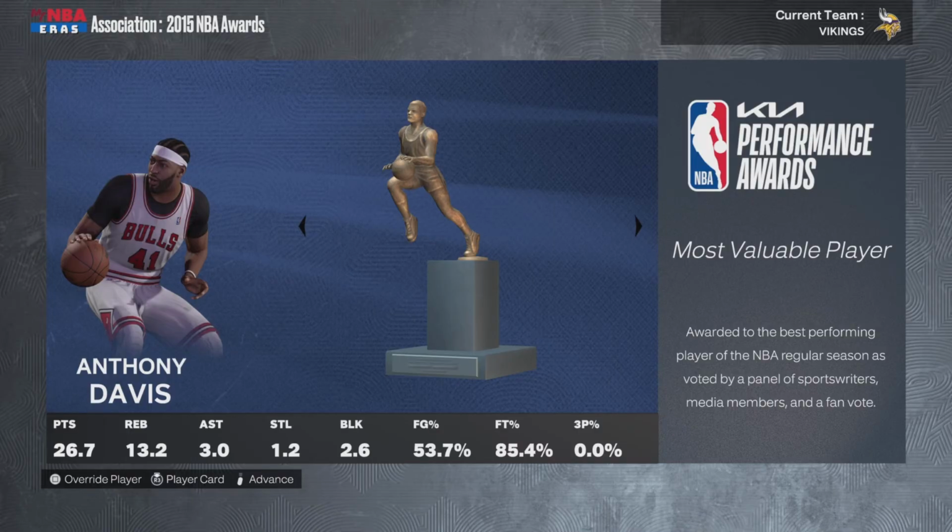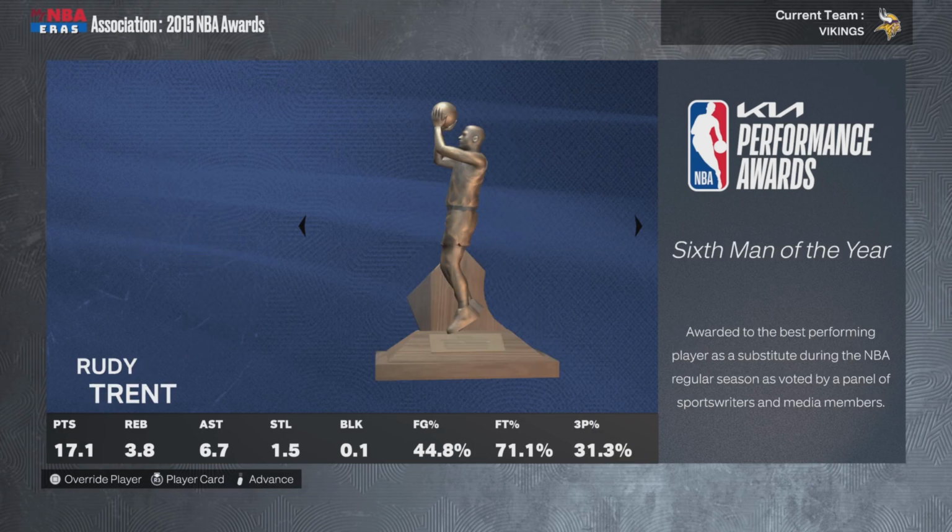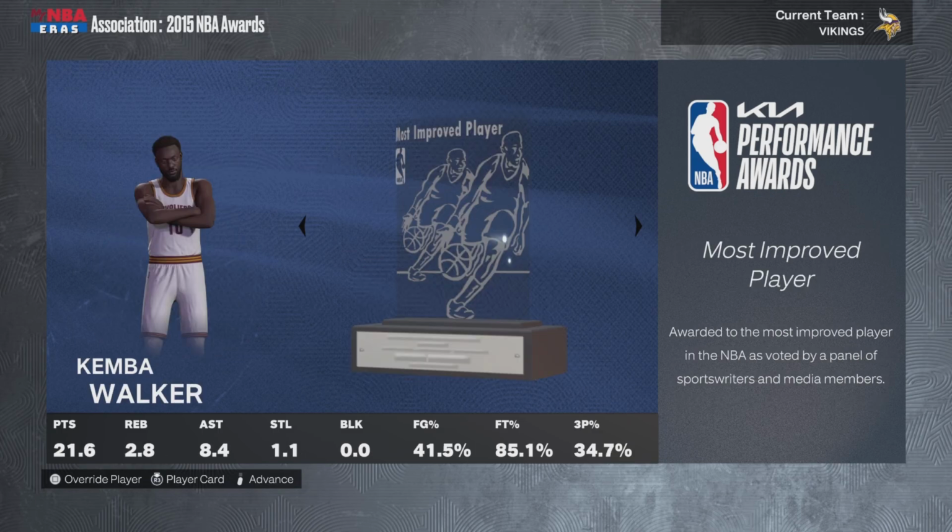Bars, yep. Now that Tom Brady won, I feel like I still have to show the awards because he won. He literally proved my point wrong, so now I have to show everything. Tom Brady did it for you guys. He wanted you to get more content. 27 and 13 for AD, Jokic, Rookie of the Year, Darko, Defensive, Kemba, Most Improved.